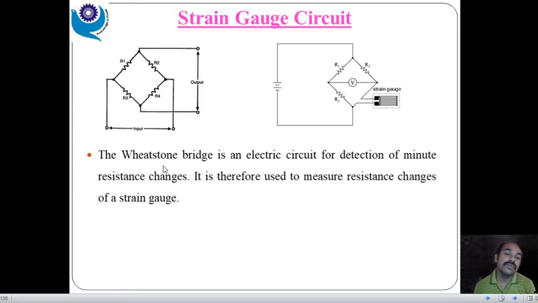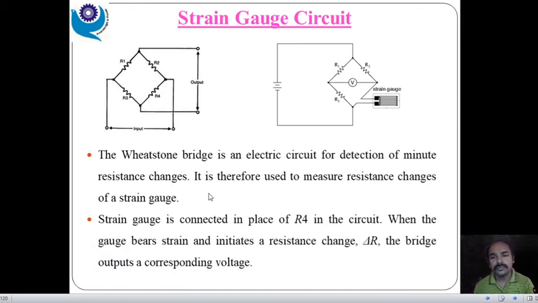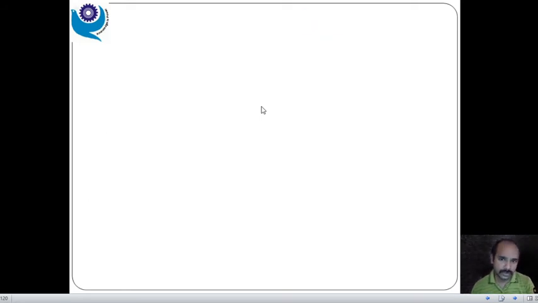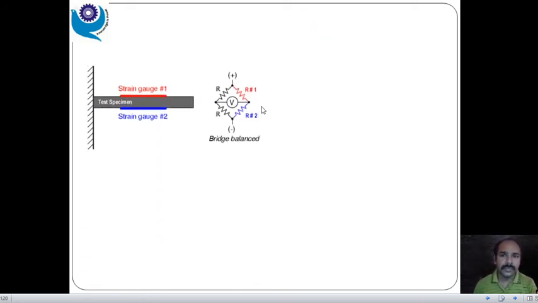Similarly, the Wheatstone bridge is an electric circuit for detection of minute resistance changes, which we already discussed. The strain gauge is connected in place of R4, but it is not compulsory, we can connect it anywhere. In this way the strain gauge works. So now, next step, moving to this one, see this.